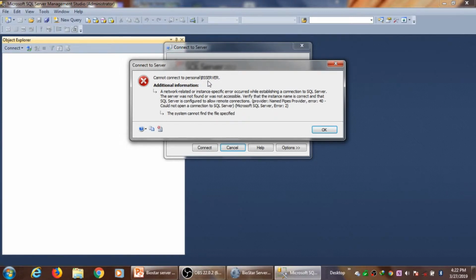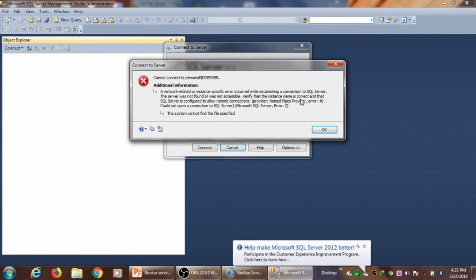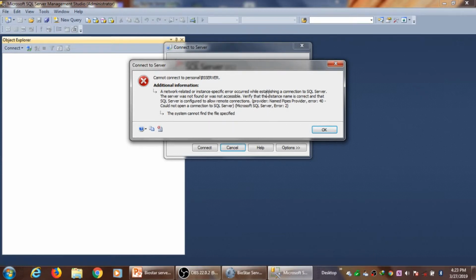Cannot connect to this instance, and it's telling us a network related or instance specific error occurred while establishing a connection to SQL Server. The server was not found or was not accessible. Verify that the instance name is correct and that SQL Server is configured to allow remote connections.